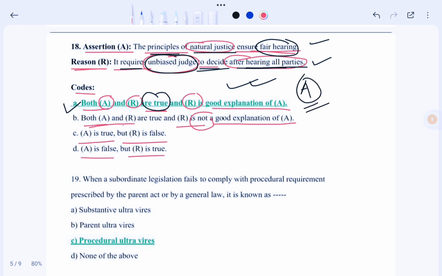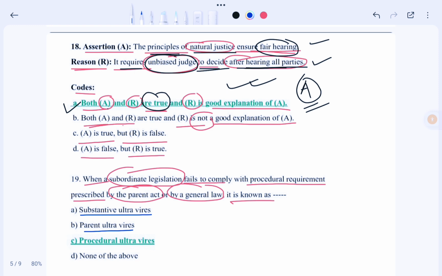The next question is: when a subordinate legislation fails to comply with the procedural requirement prescribed by the Parent Act or by a general law, it is known as which of the following? So let's see the options. Options are substantive ultra vires, parent ultra vires, procedural ultra vires, and none of the above. So in this case, the correct option would be option C.